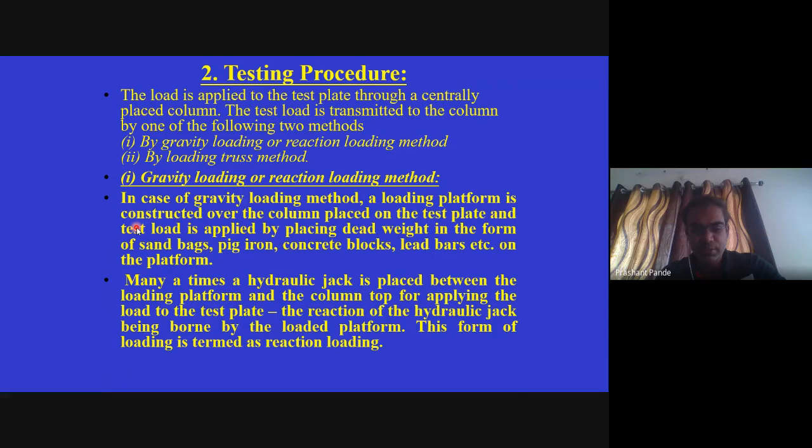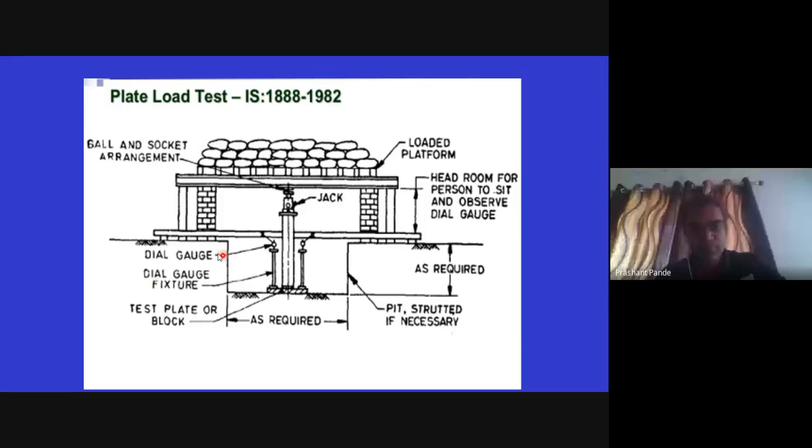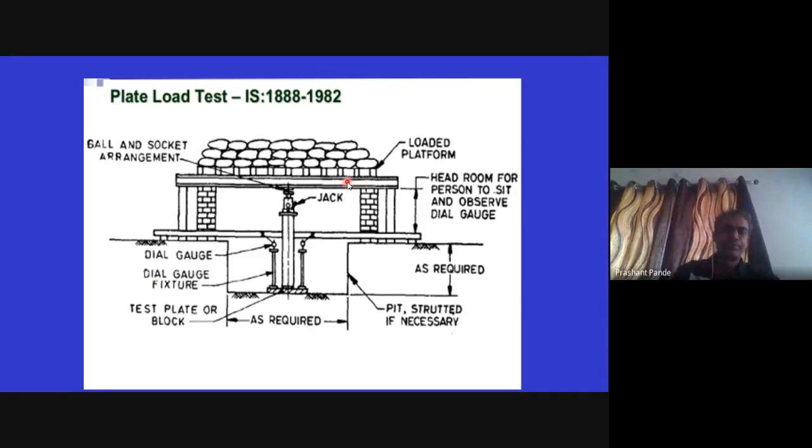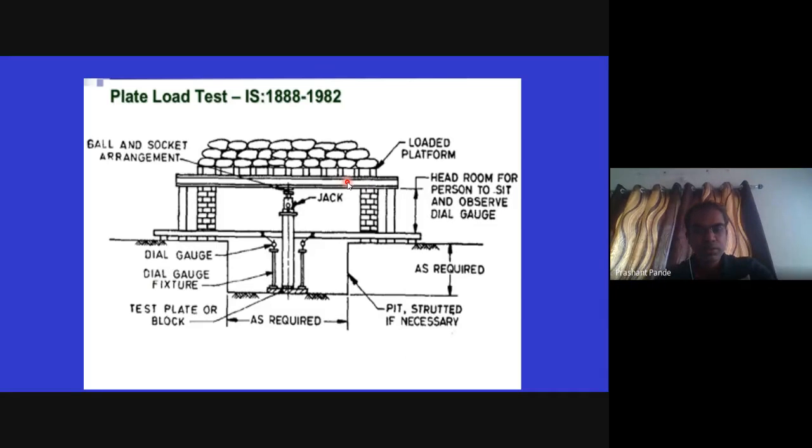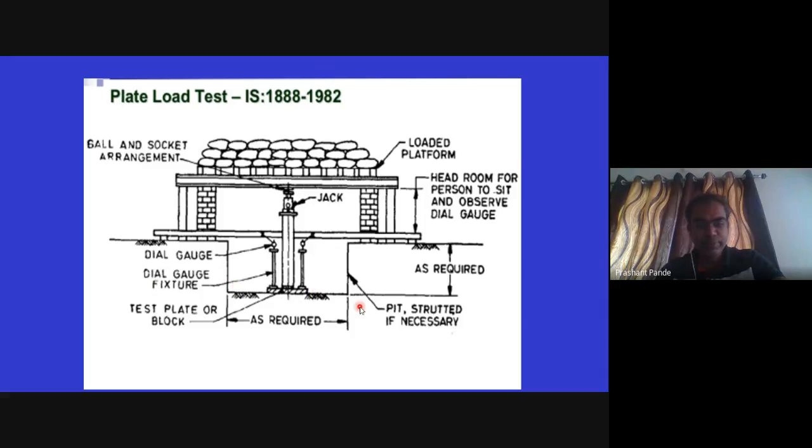In this figure, as per IS 1982, this is the reaction loading or gravity loading. The loaded platform is placed above the girders. Here there is a ball socket joint, and this is the test pit, 5 times the width of the plate.